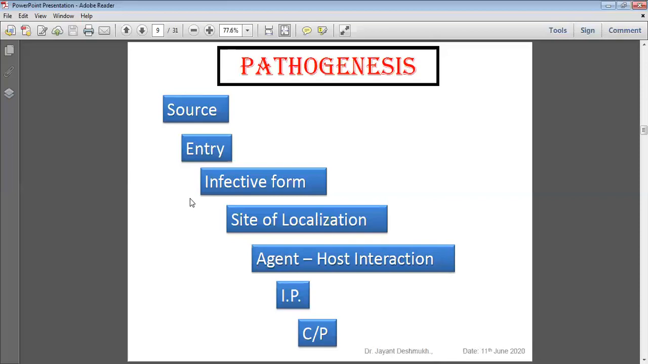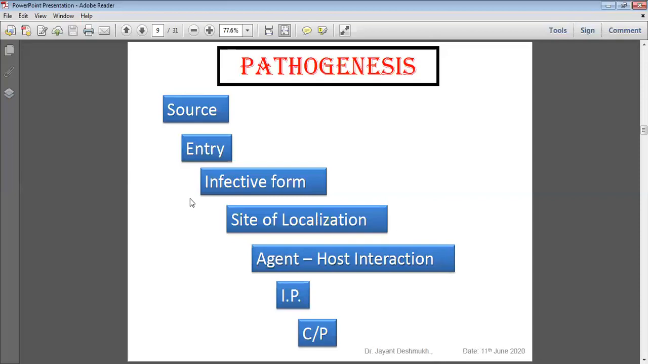Source: man is the carrier, man is the source. Those patients having amoebiasis pass the cyst in the stool. The stool is the source. Carriers only pass the cyst without any clinical presentation. 90% become carriers. They pass the cyst in the stool, and that also acts as a source. In amoebiasis, man is the only source, and contaminated food is the mode of transmission. Route of entry through ingestion. Infective form, quadrinucleated cyst. Site of localization, large intestine.